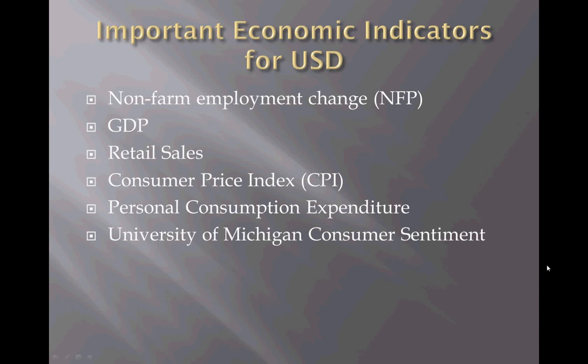The important economic indicators for the U.S. dollar. Non-farm employment change, or NFP. The NFP employment report measures the change in number of employed persons in the prior month. GDP. The Gross Domestic Product, or GDP report, measures the currency's total value of all financial goods and services. Retail sales. The headline retail sales report measures monthly change in the total value of sales at a retail level. The core version of the report, on the other hand, excludes vehicle sales.